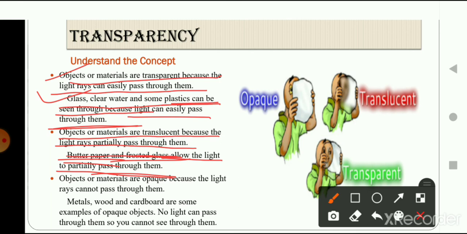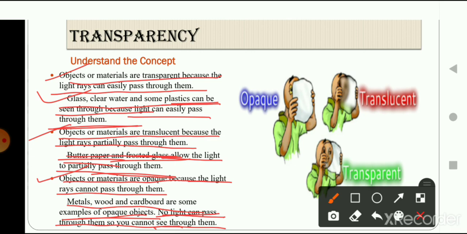Then the third point says that objects or materials are opaque because the light rays cannot pass through them. Opaque objects are those objects which cannot pass light through them. Metal, wood and cardboard are some examples of opaque items. No light can pass through them, so you cannot see through them, because there is no light passing through the object or material.